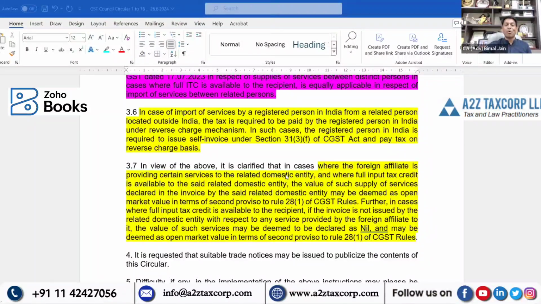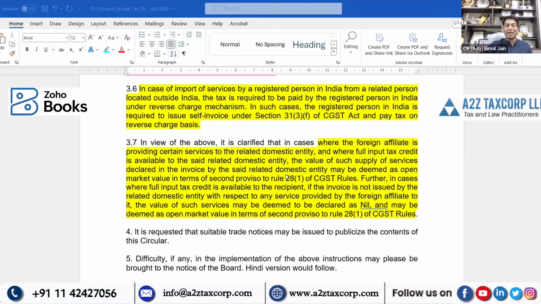In case of import of services, of course, we are referring to entry 4, schedule 1, by a registered person in India from a related person located outside India, tax is required to be paid by the registered person in India under reverse charge. Right? This is a normal provision as applicable.